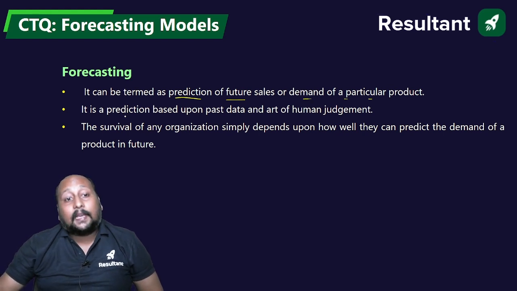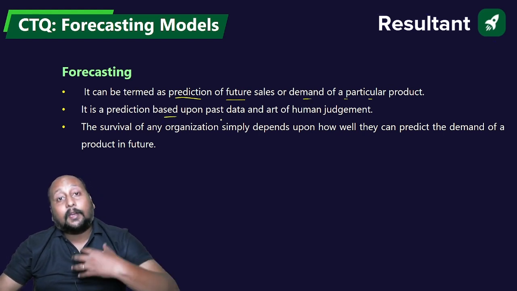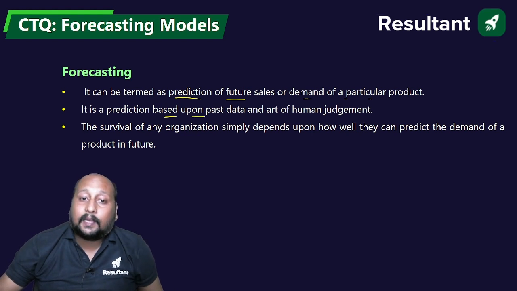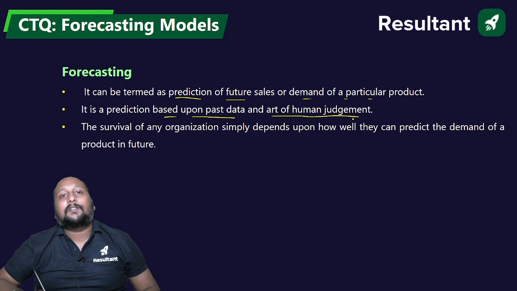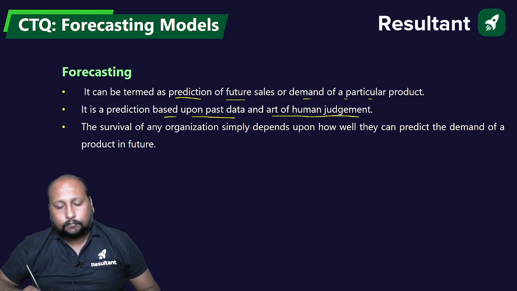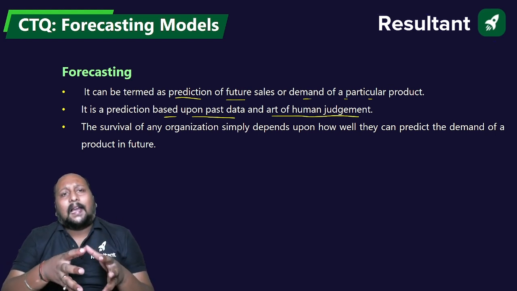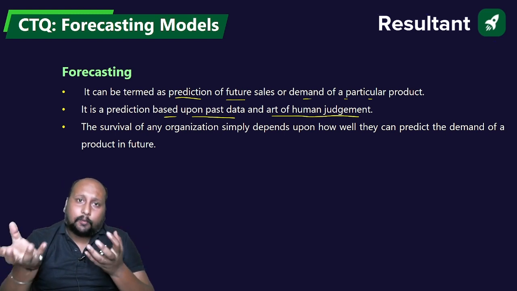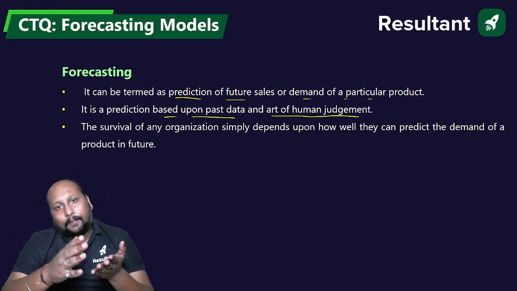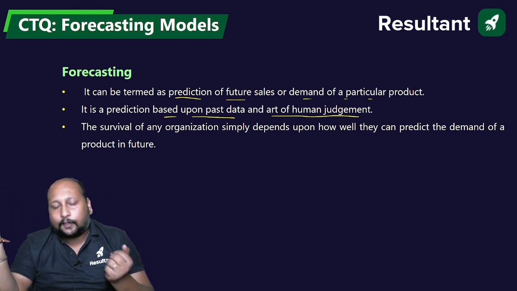So it is nothing but termed as a prediction of future sales or demand for a particular product, and how we are doing the prediction is basically done based on the past data or the art of human judgment. Now this is the main classification of forecasting model. On one hand, we will be having some past data with us, so by using this past data I will be able to forecast for the next day or for the next month.